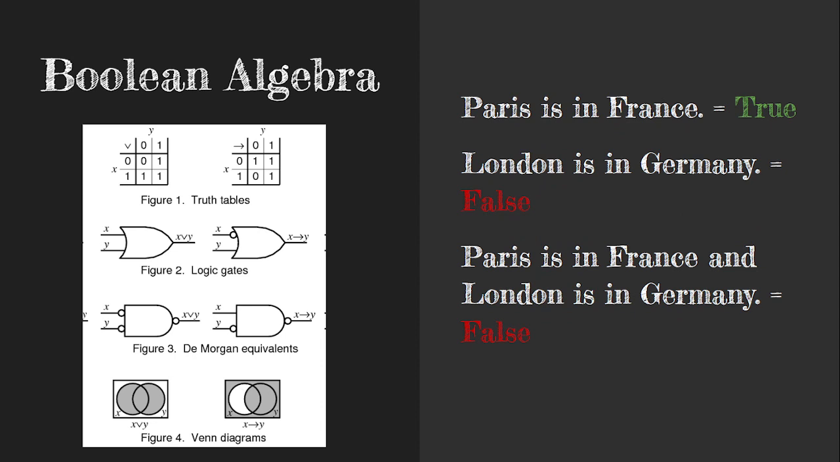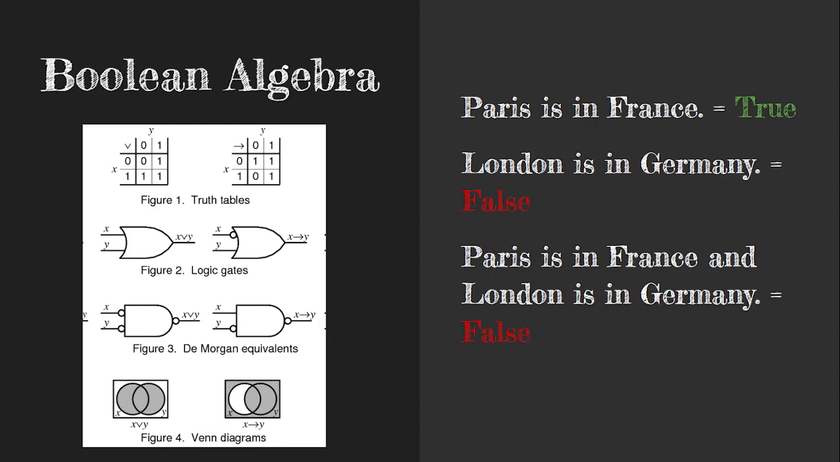So here's an example of that in action. We might have the sentence Paris is in France. That's true. London is in Germany. Well, that's false. And then we have the combined sentence Paris is in France and London is in Germany. That's false. And it's because it's a function of those two other sentences. One of them is true, the other is false. When we combine them together, we end up with false, because that's the way the word and works.